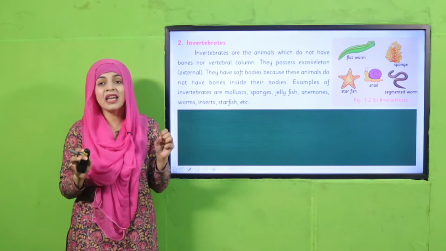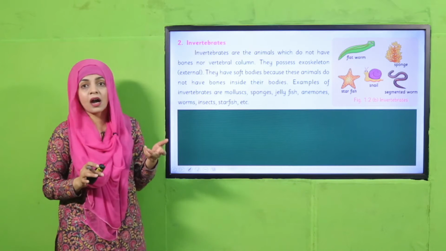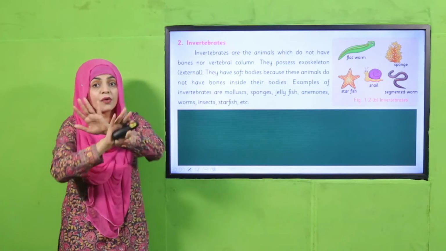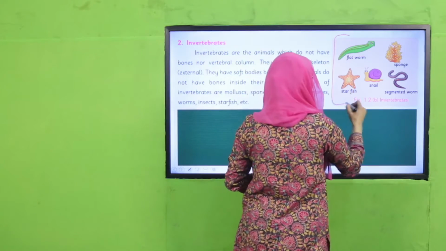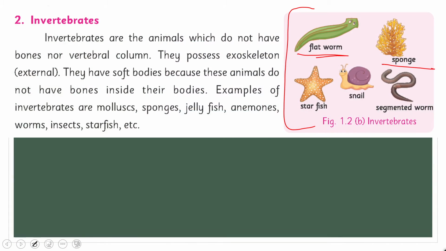Now we will discuss about invertebrates. So invertebrates are those animals in which there is no backbone. So let's quickly first look at the picture. A flatworm, sponge, starfish, snail, segmented worm. These are all invertebrates because there is no backbone present in them.